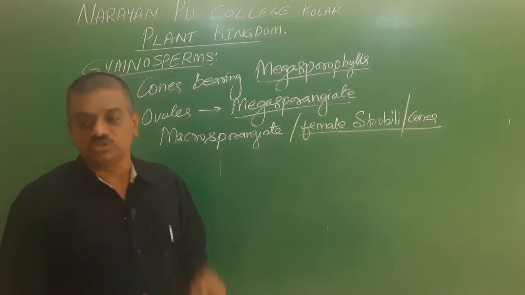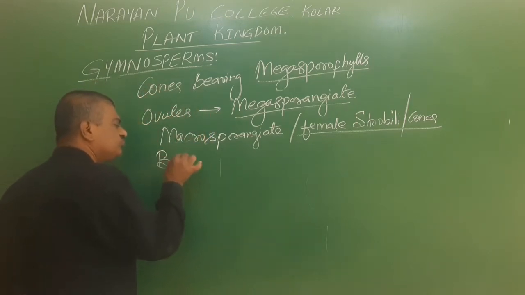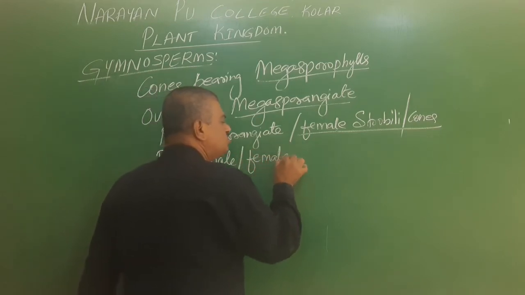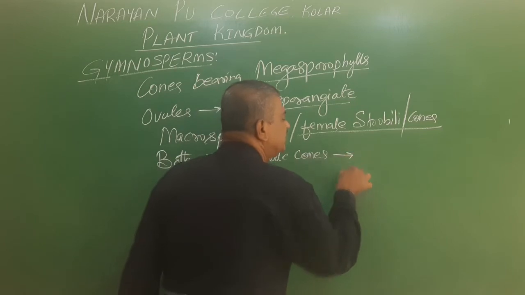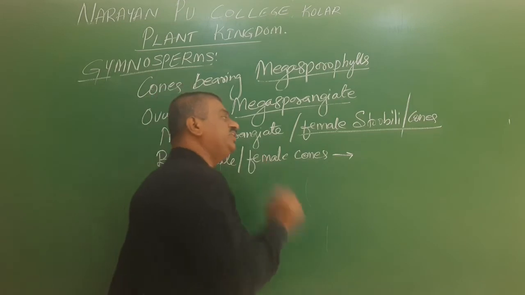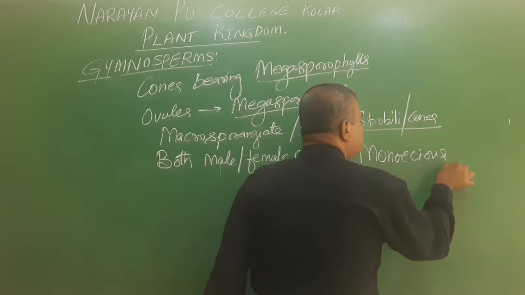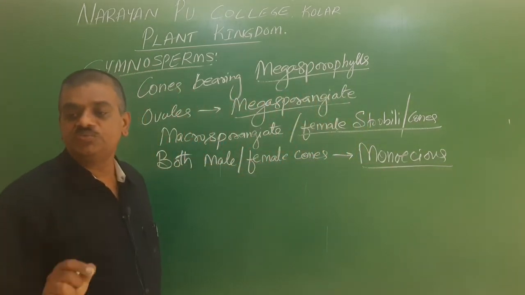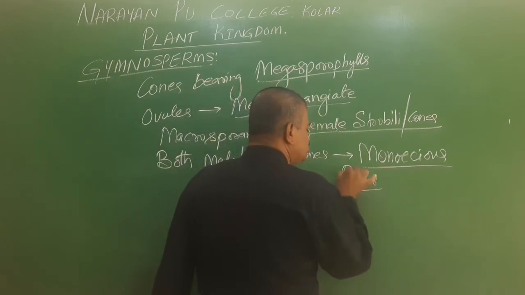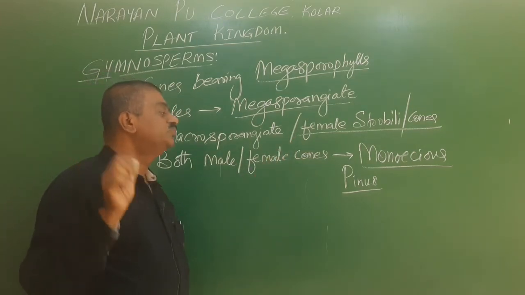Here both the male and female cones, or strobili, may be present on the same plant. When both are borne on the same tree, it is called monoecious. An example is Pinus. In Pinus, the male cones as well as the female cones are present on the same tree. For that we use the word monoecious.